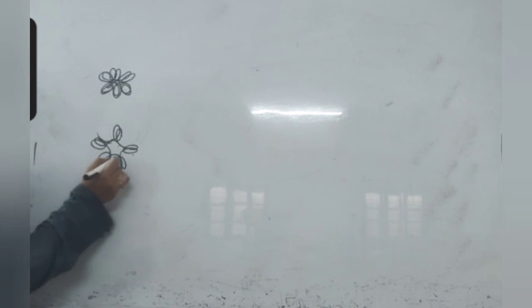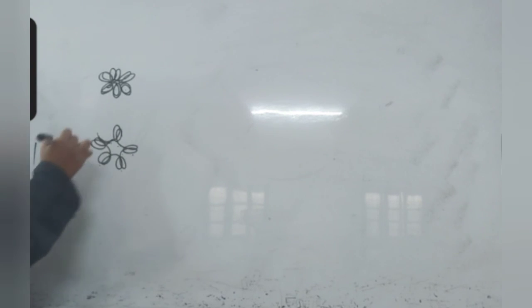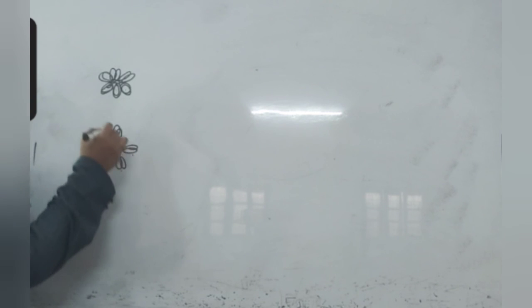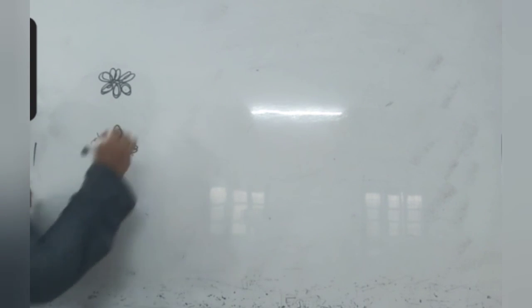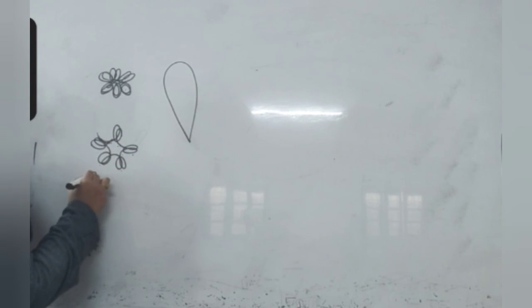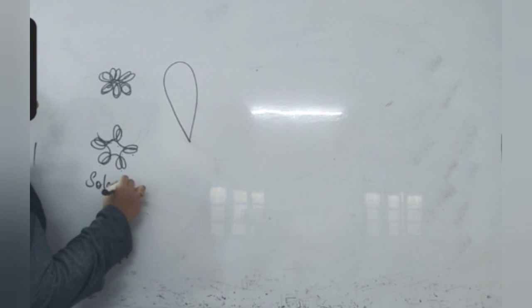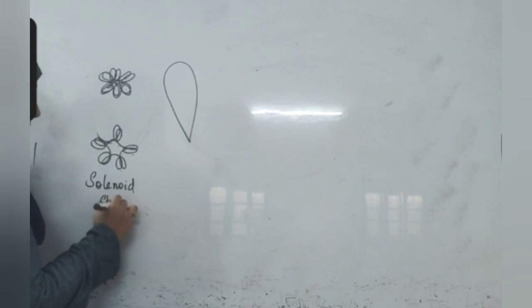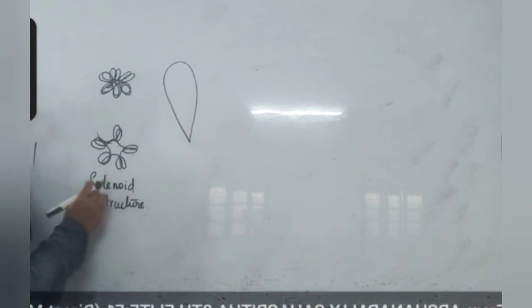This flower is formed. Above this, one more ring is arranged like a spring, like a wire made into a spring. This also coils one above the other very tightly without any gap in between and forms a chromosome-like structure. This structure is called the solenoid structure.